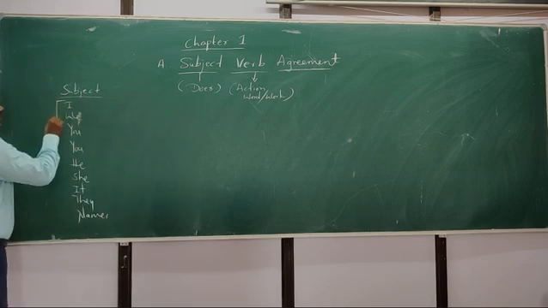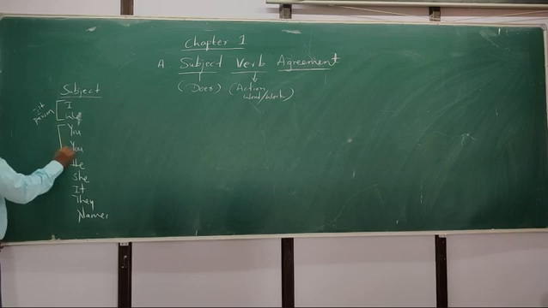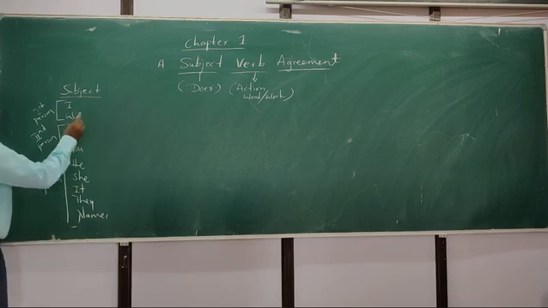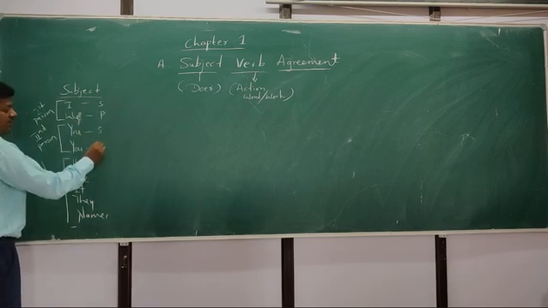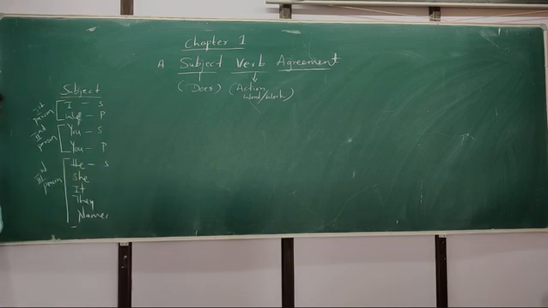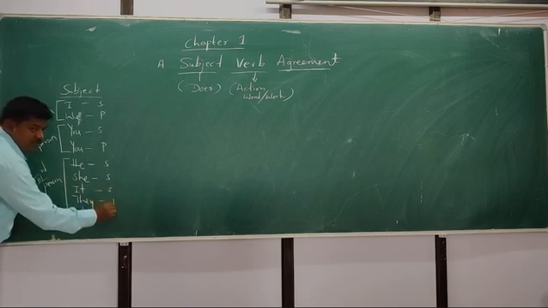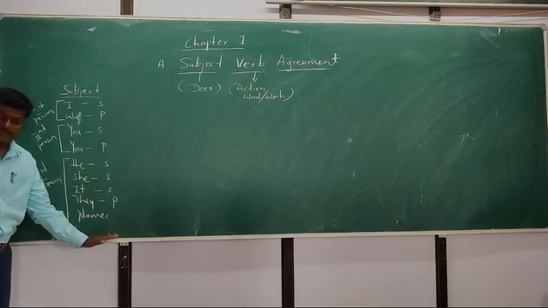See here, I and we are considered first person. You and you are considered second person. And he, she, it, they, and other names, these are all third person. So first person singular, first person plural, second person singular, second person plural, third person singular, third person plural, and others. These all depend upon the names.